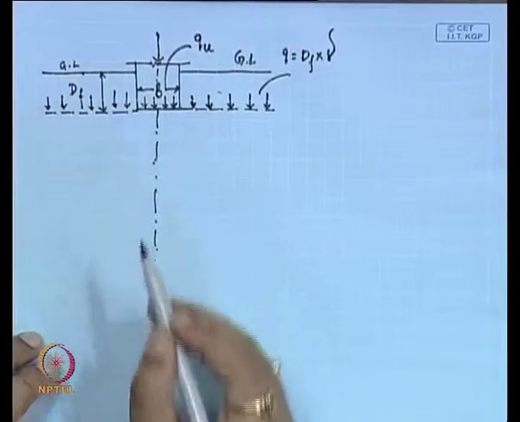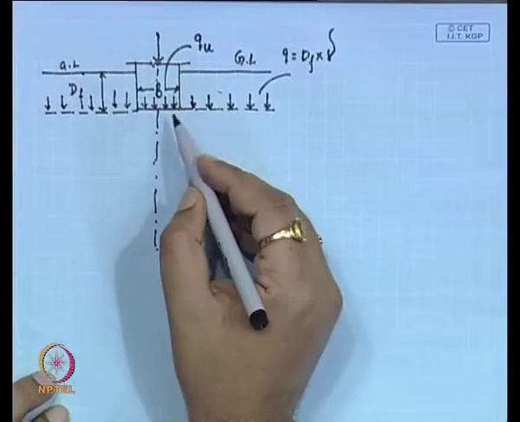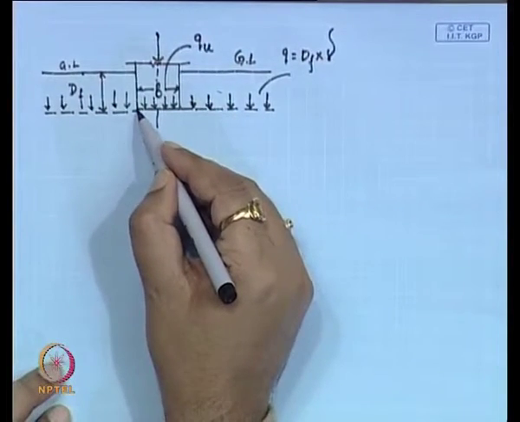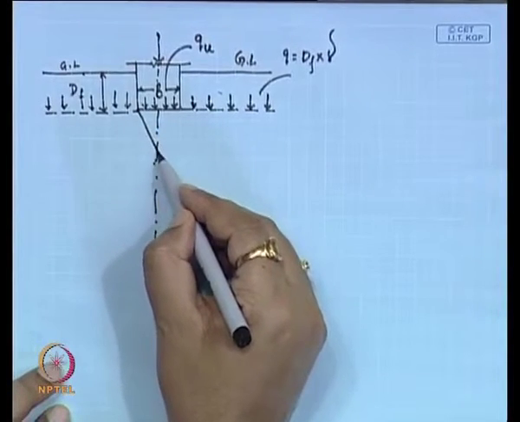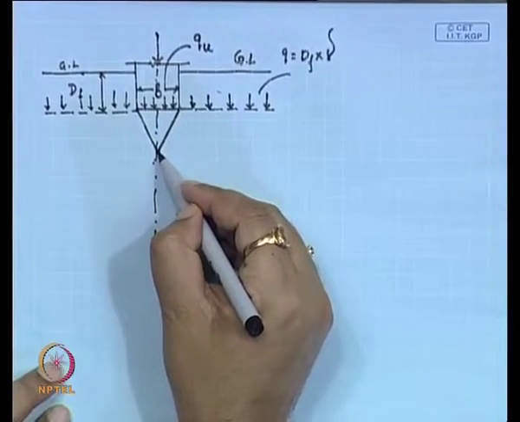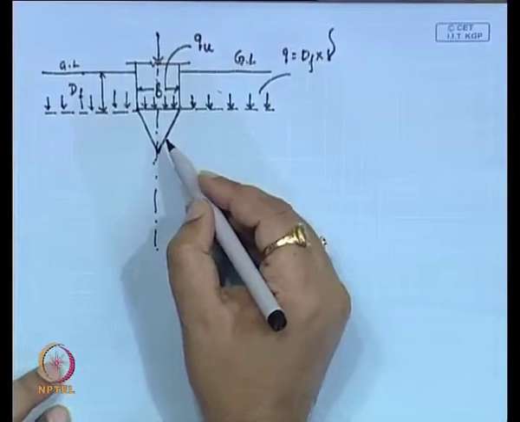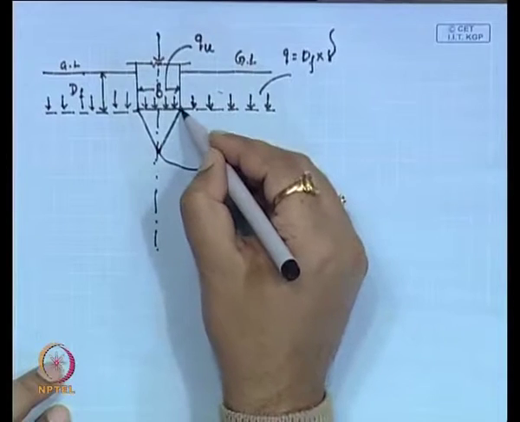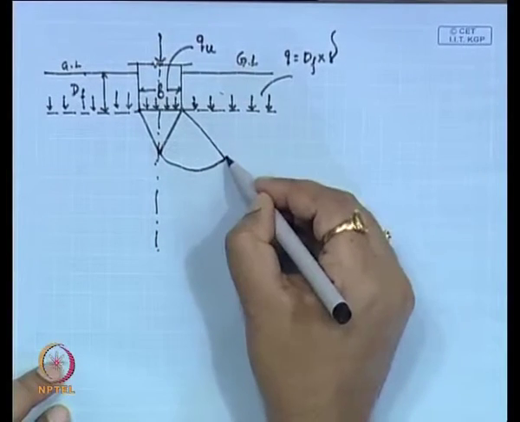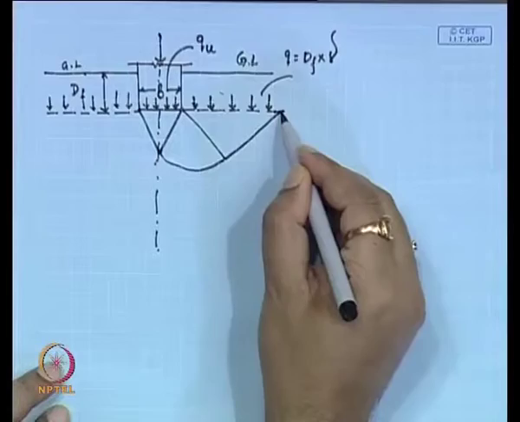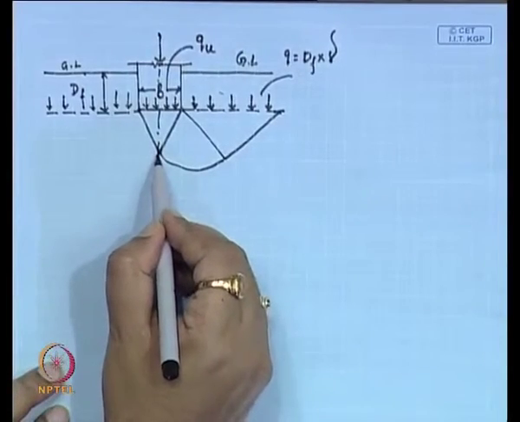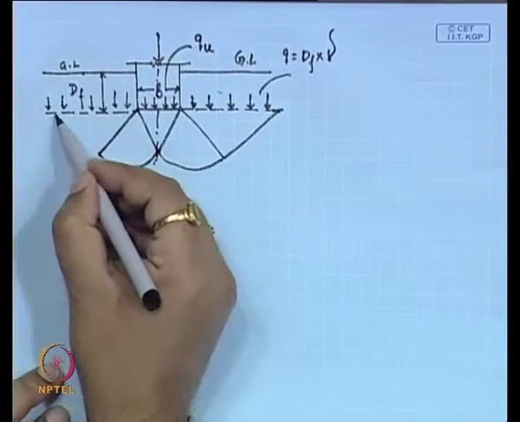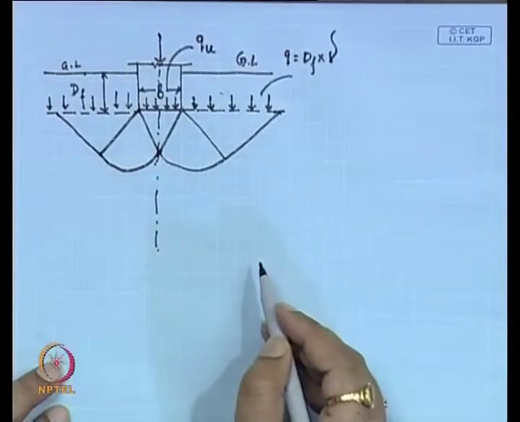Now, if I draw the failure surface that is assumed for this analysis, that is a general shear failure, there is a triangular portion, then a logarithmic spiral, and then a straight portion. Similarly, on the other side, the triangular portion, then the logarithmic spiral portion and the straight portion.